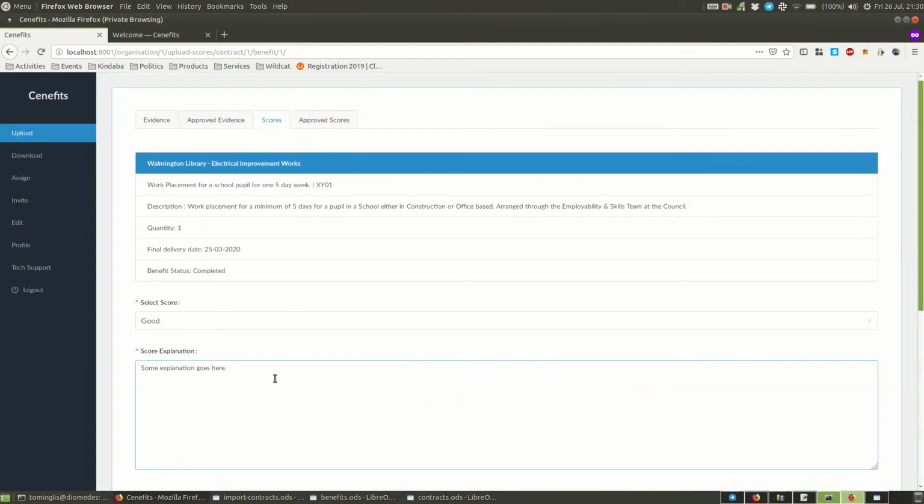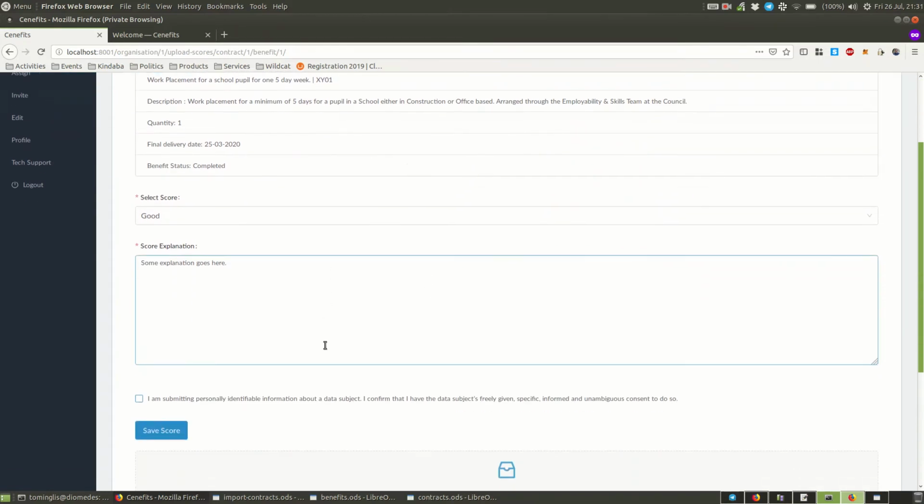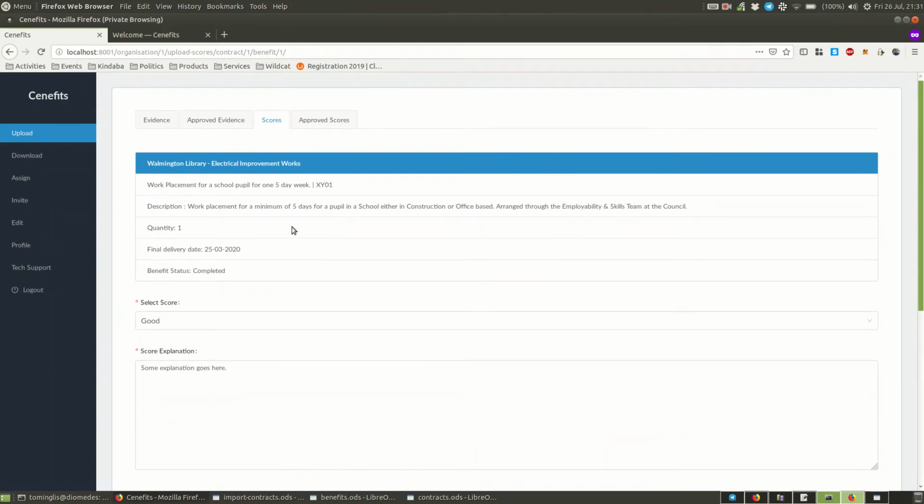And there's another process very similar to the other one where the contract manager will be able to approve or reject the score. If they approve it, you'll get an email just confirming that, and that's you done with that benefit. Or if they reject it, again there'll be a message, and you can come back here, edit it, and then resubmit it. And that's just the process that happens for each benefit in each contract.